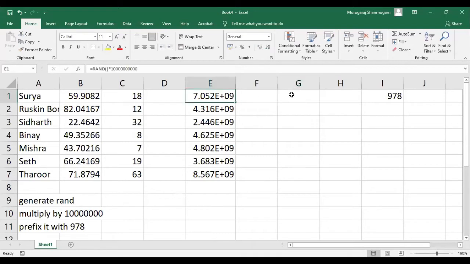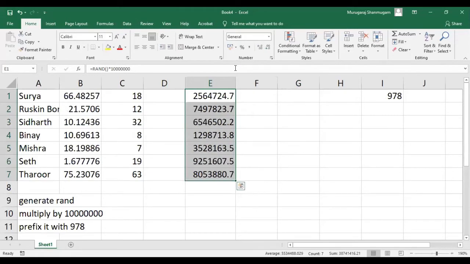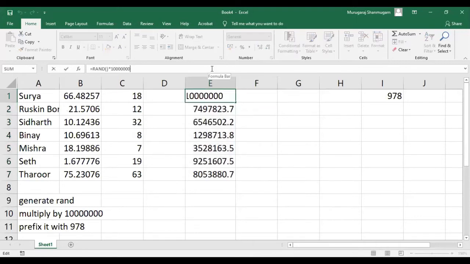Let's first create this 7-digit random number. 1, 2, 3, 4, 5, 6, 7 digits. I don't want to have the decimal part, so I'm going to combine the integer value here itself.